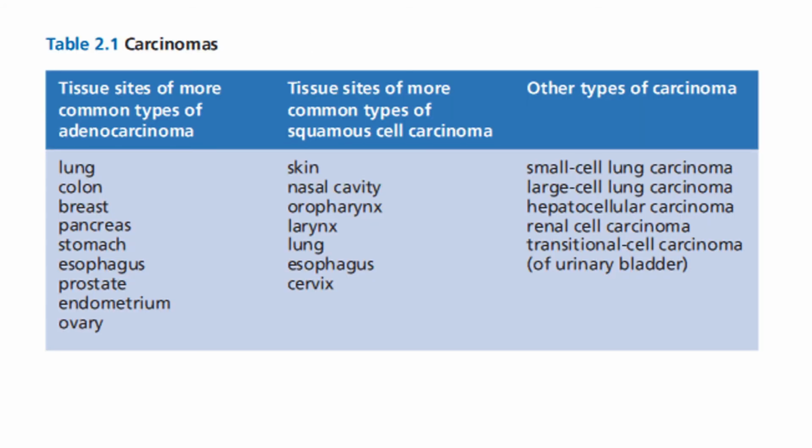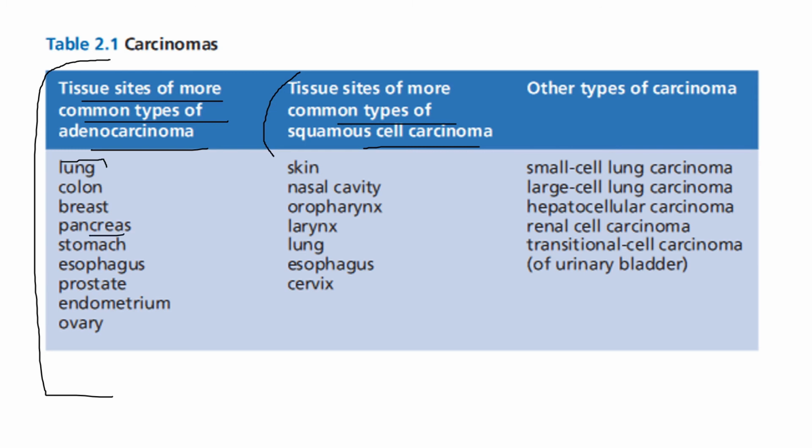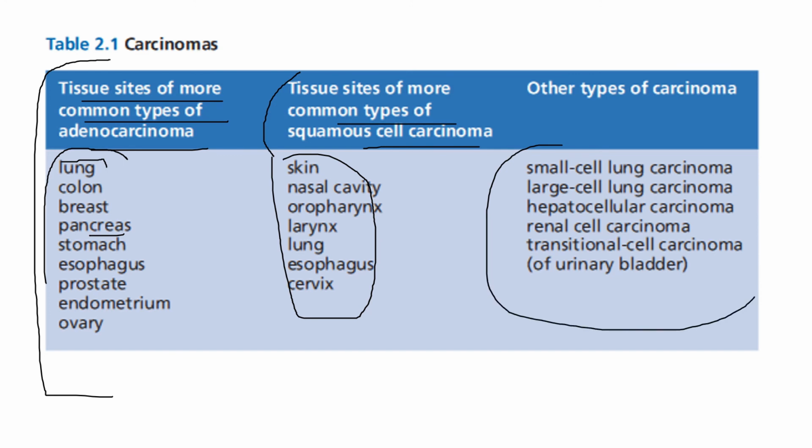Coming to some of the carcinomas, here's a table for you. These are the tissue sites of more common types of adenocarcinomas, and these are the tissue sites of more common types of squamous cell carcinoma and other types of carcinomas. There are different organs, different body parts: the lung, colon, breast, pancreas, stomach, esophagus, skin, and nasal cavity. These are some tissue sites, and these are some of the carcinomas or cancer cells that can form in these tissues.